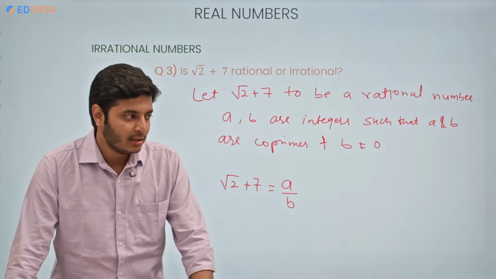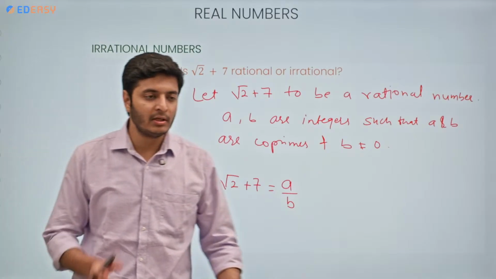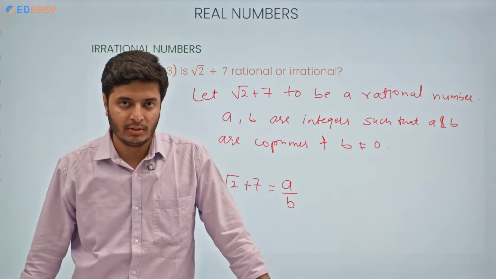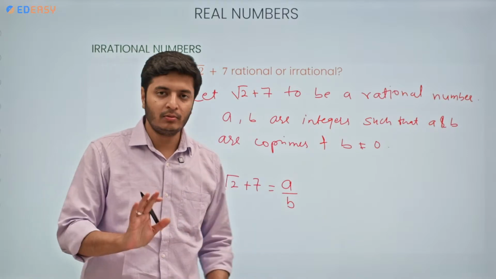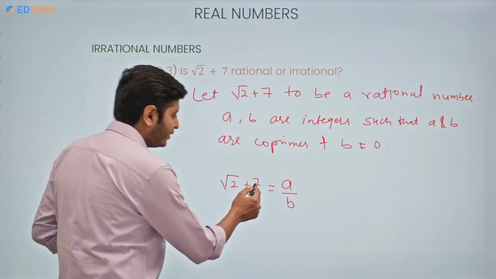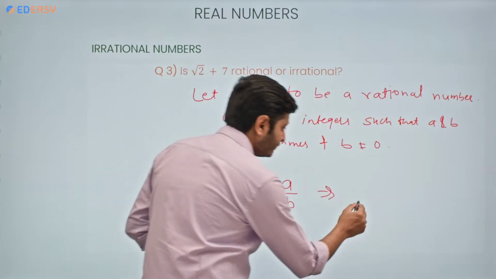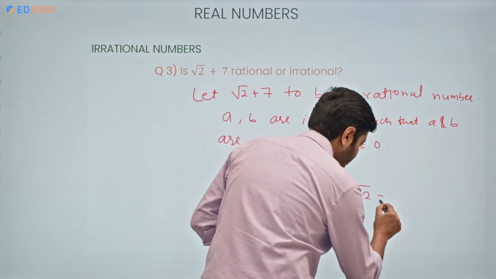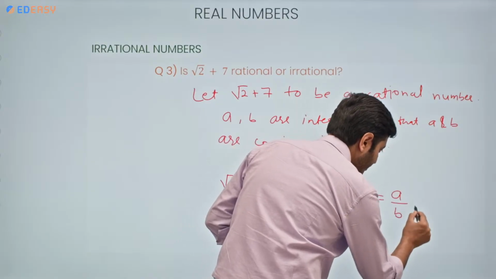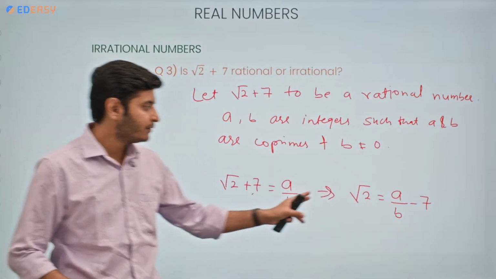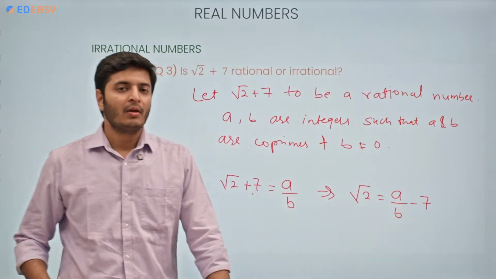So it means that whatever operation we are performing between two rational numbers, we are gonna end up with a rational number only, correct? This we know. So if I transpose this 7 to the right side, the equation will become root 2 is equals to a by b minus 7, correct?